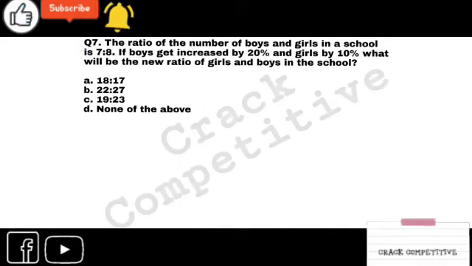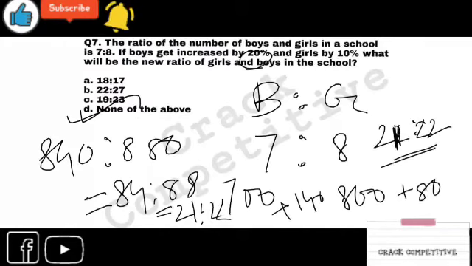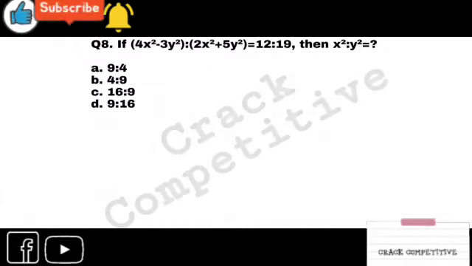I think this last one was understandable to you, right? It is a simple equation. What I have said is that whenever you find 20%, 10% in the question, just assume it as 700, 800. If the ratio was given as 9 is to 10, then you would take 900 and 1000. But if the ratio was 2 is to 3, you would take 200, 300. Fine. That's it. Go for the next one.